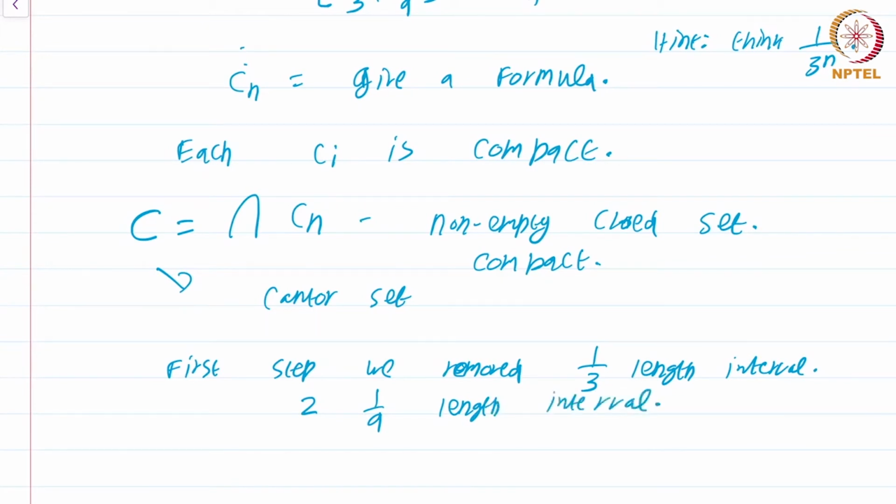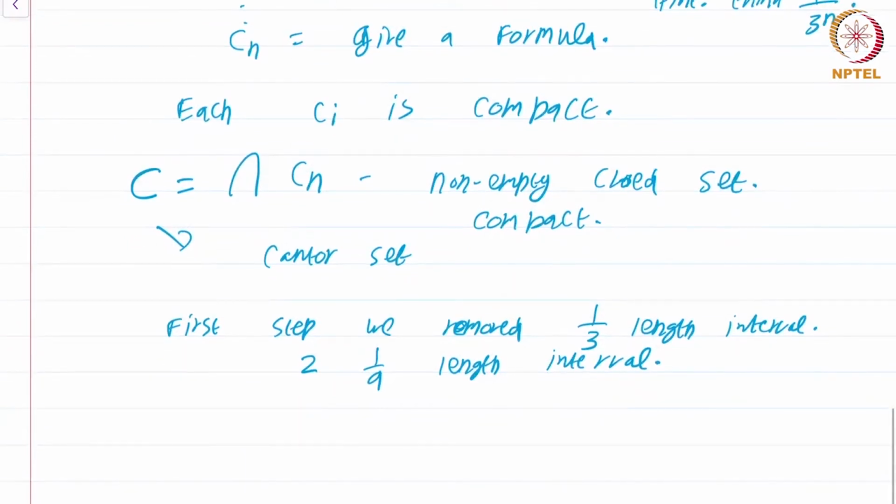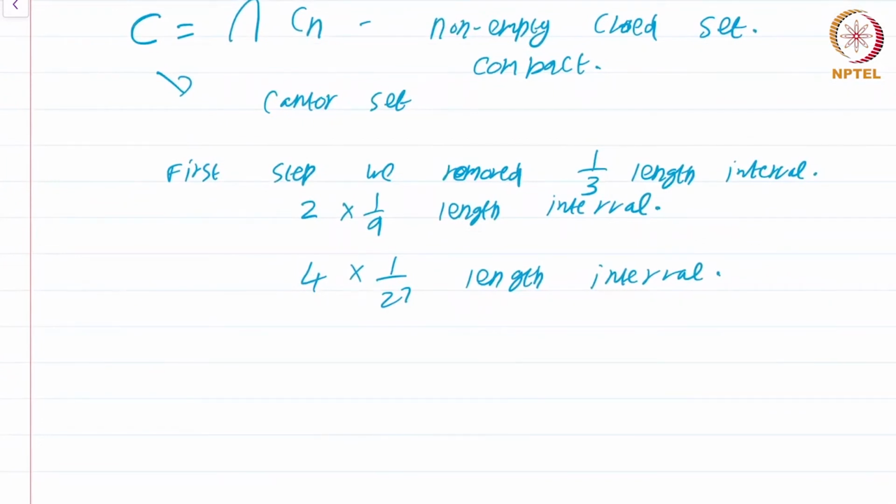Consequently, we ended up with 4 intervals. Then we removed 1/3 of each, so 4 times an interval of length 1/27. So you see where this is going. Let's look at the sum of the lengths of intervals we have removed. It's 1/3 plus 2 times 1/9 plus 4 times 1/27 plus 8 times 1/81 plus dot dot dot.